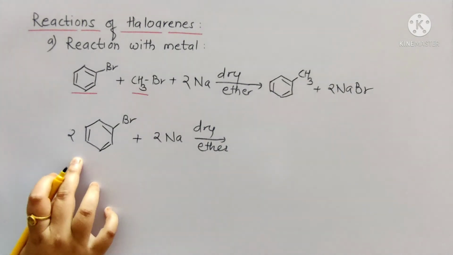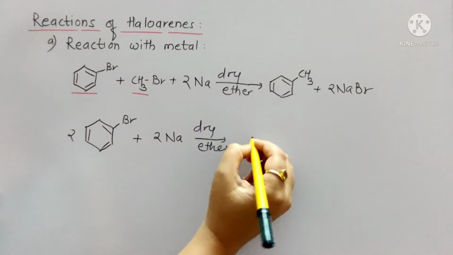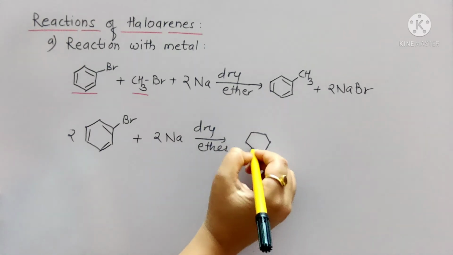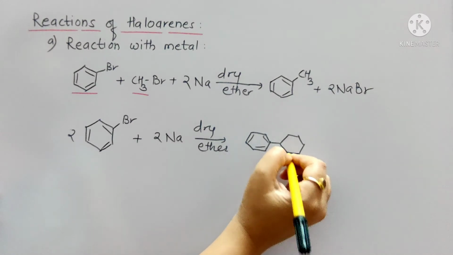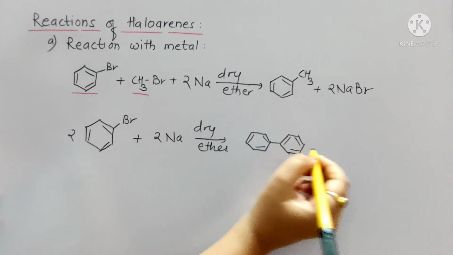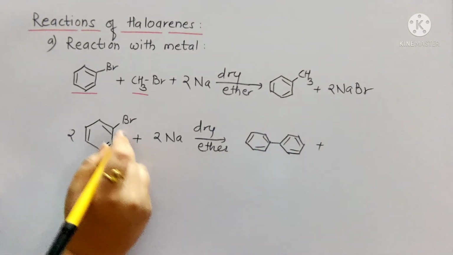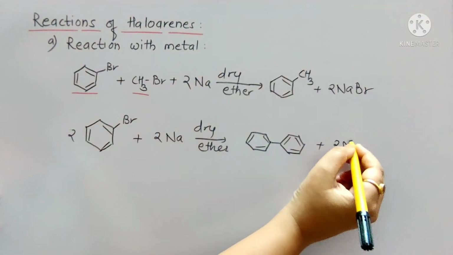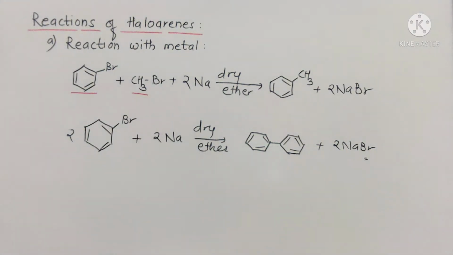Now here two phenyl rings are there, so we can attach these two phenyl rings, and the product formed will be biphenyl. So this will be the product if two aryl halides are used, plus combine this bromine with the sodium and it will form sodium bromide. Clear? So this reaction is also known as Fittig reaction. Clear?